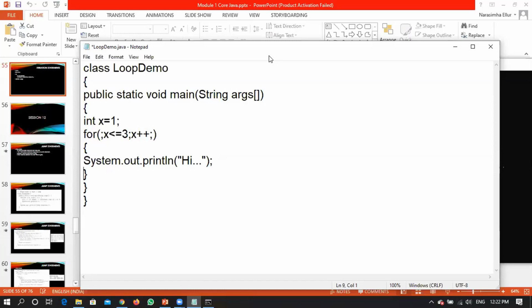But sir, the syntax is expression 1, don't write a comma, it is a semicolon. Expression 1 semicolon, expression 2 semicolon, expression 3. Then how can it recognize that initialization is done outside? See, will you agree that your program will execute line by line, right?